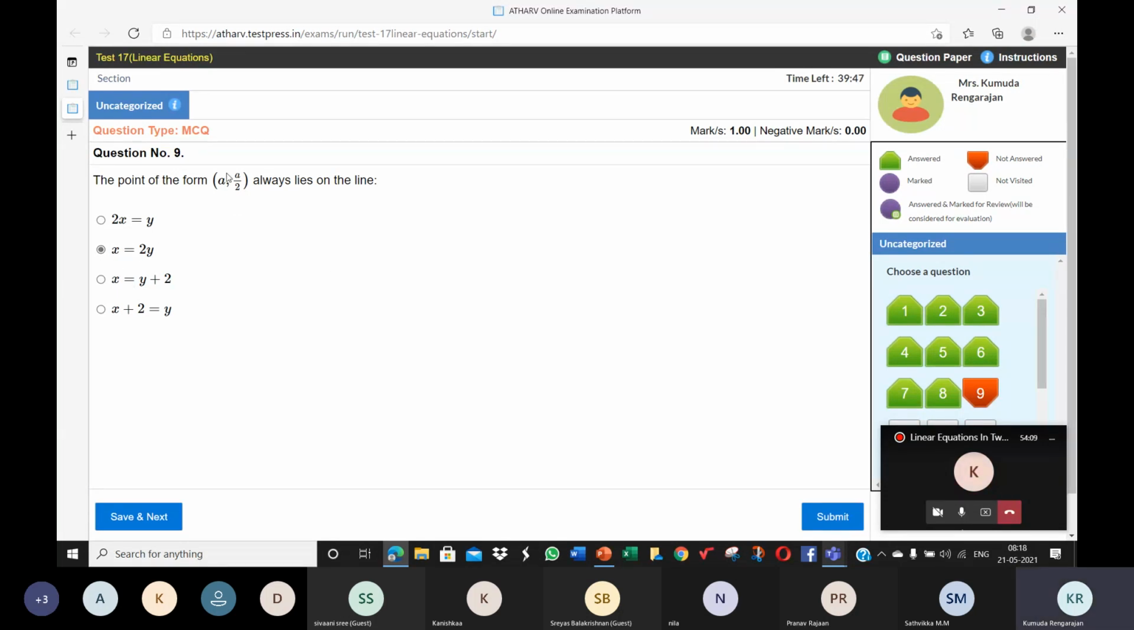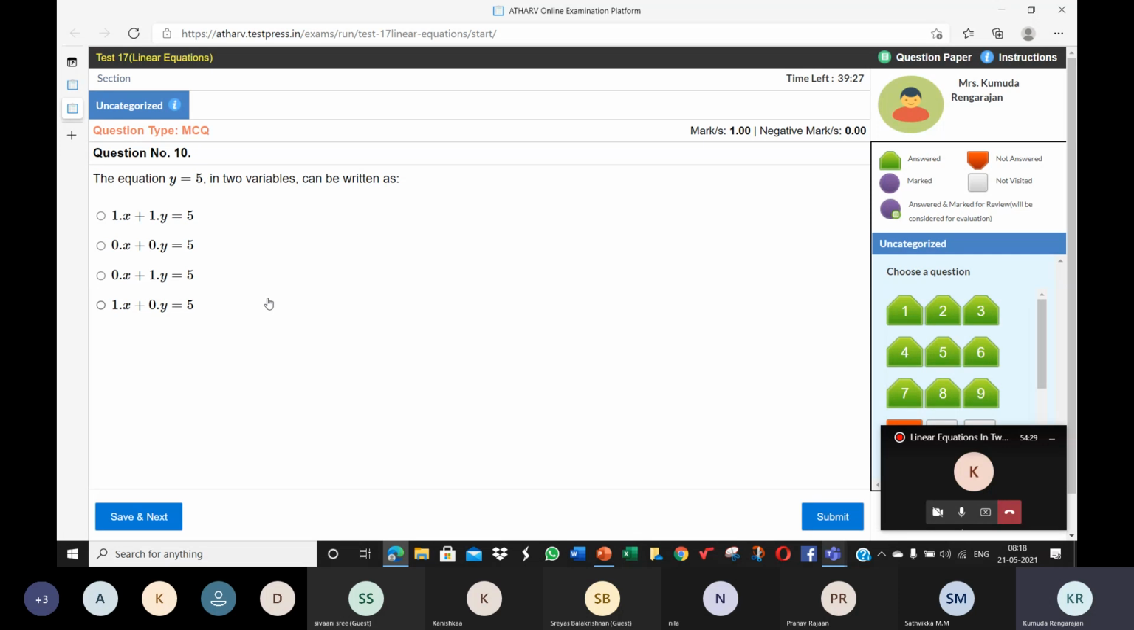So we just have to substitute. The easiest approach: in place of x use a, in place of y use a by 2 in the equations and see which equation is satisfied. That is, the value on the two sides must be the same. LHS and RHS must be the same.